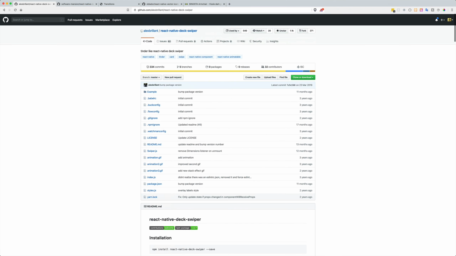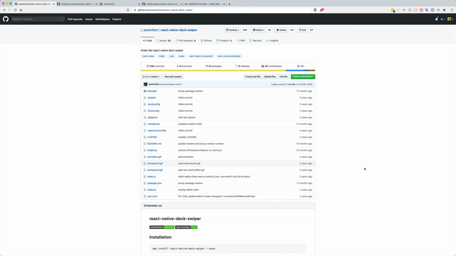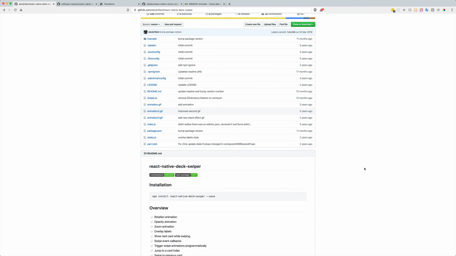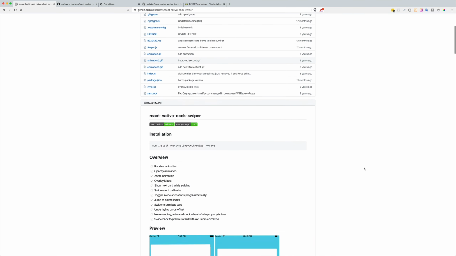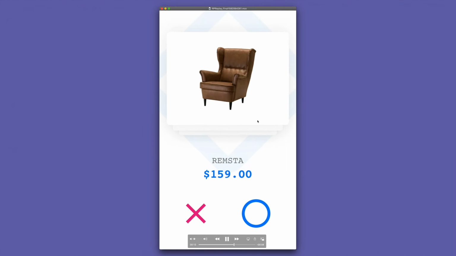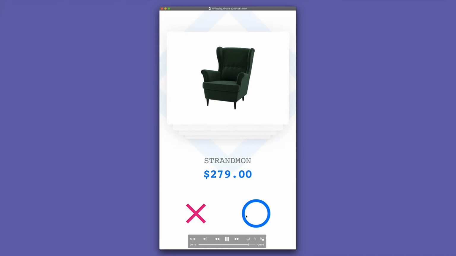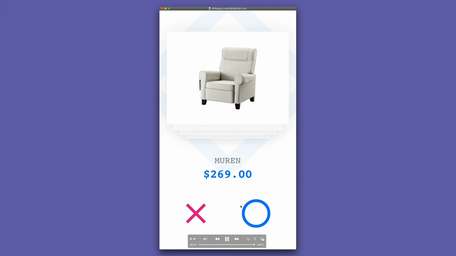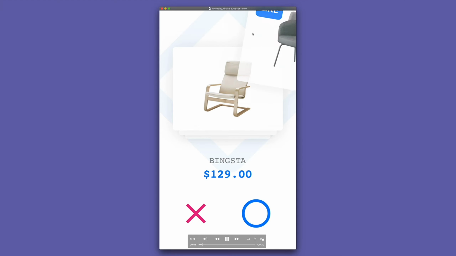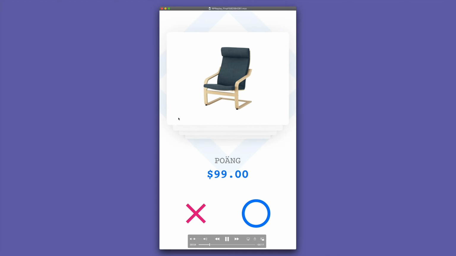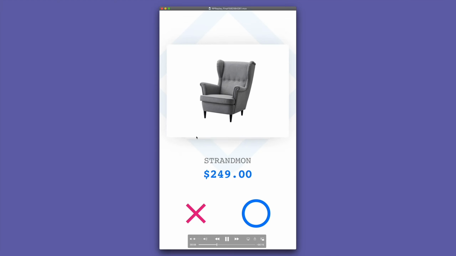To replicate the Tinder effect, we'll be using React Native Deck Swiper, which is an open source library by Alex Brilliant. I'll provide all the links in the description so you can follow up with them. And we'll take a look at how we can trigger the imperative methods such as swipe left and swipe right by pressing those two buttons at the bottom, how we can style the overlay labels that will appear on swipe, and how we can create this nice stack effect here.